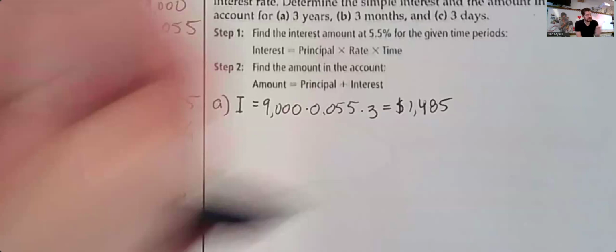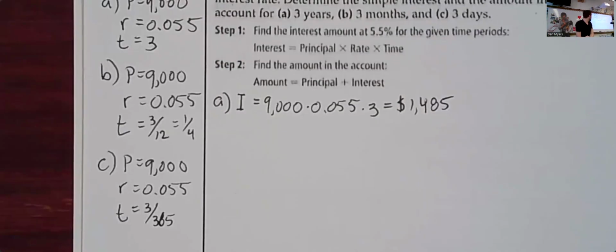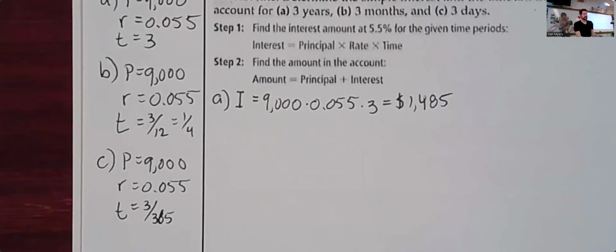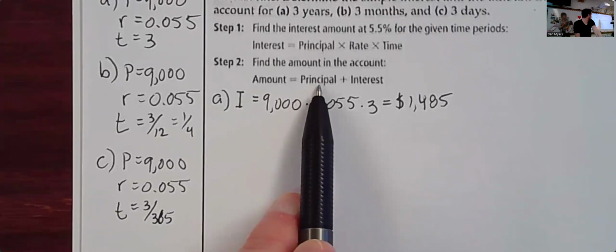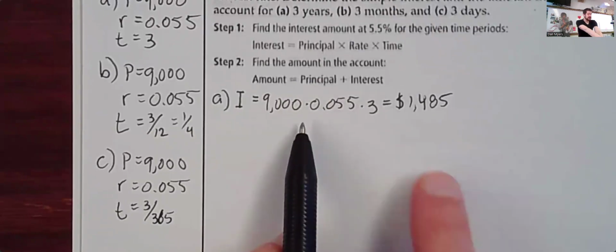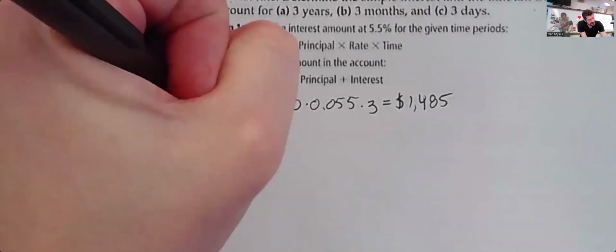1,485. Good. So the amount of interest is 1,485. That's our value of I. We also need to calculate the amount in the account. Now, this is the easy part because we take our principal value right here, principal plus the interest. So we're going to take 9,000 plus 1,485. So we're going to say A equals 9,000 plus 1,485.